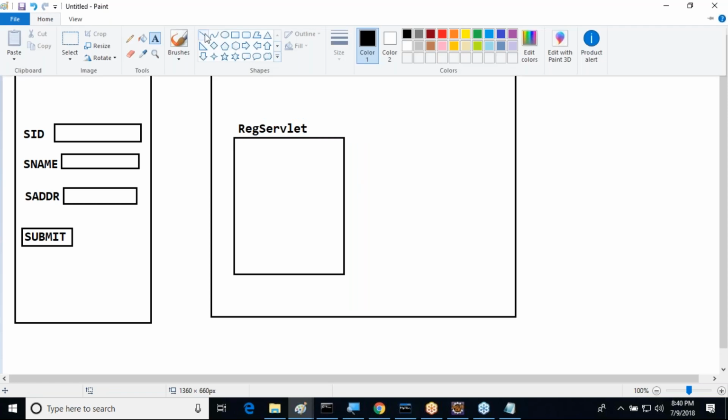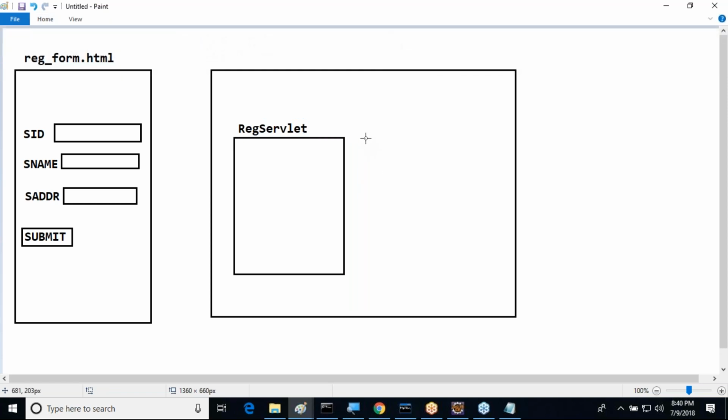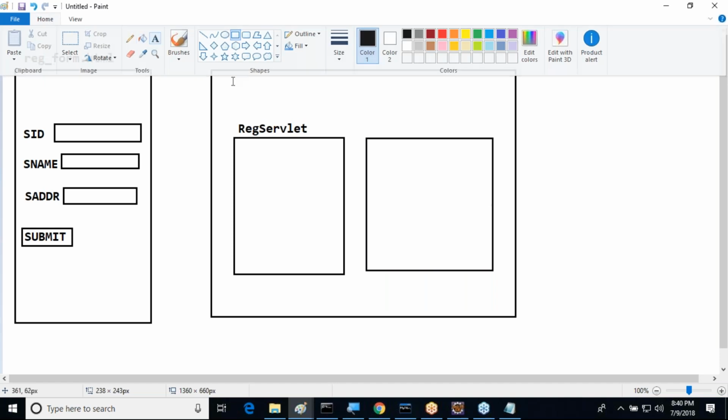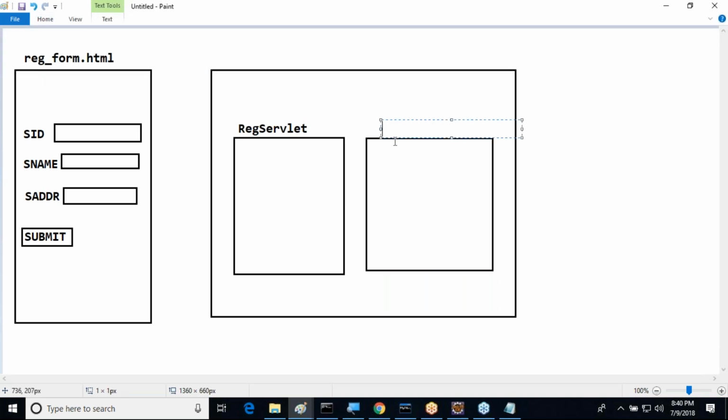Good. Now I want to perform database operations. So here I want to prepare a simple service class or DAO or whatever it may be. Instead of registration, I want to go for a student DAO, a data access object. No problem here.